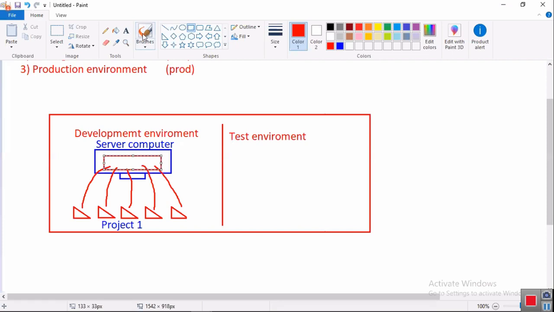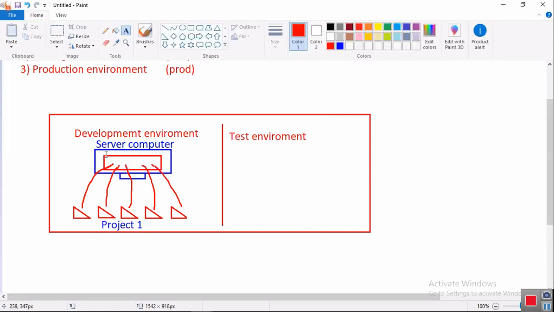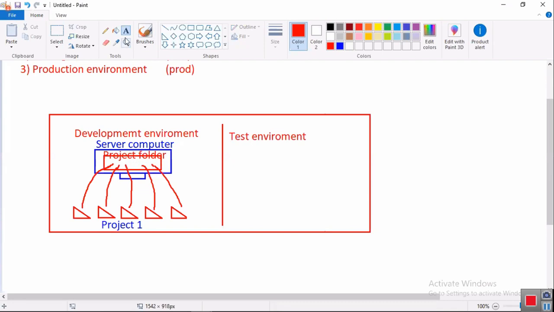Background, GitHub and a lot of other things will be there, but don't worry much. People who work in companies collect the code via GitHub, I know, but if I talk about all those things, these freshers cannot understand. So that's why I'm explaining directly. This folder is the project folder, where all the people place their code. Are you catching my point?